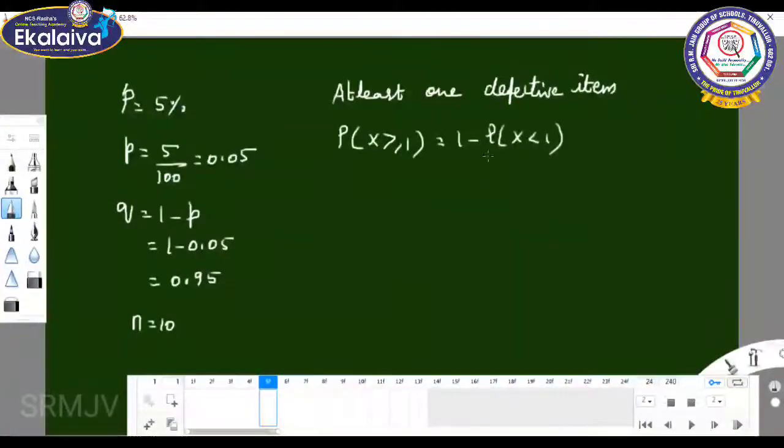What is the value? 1 minus P of X equal to 0.